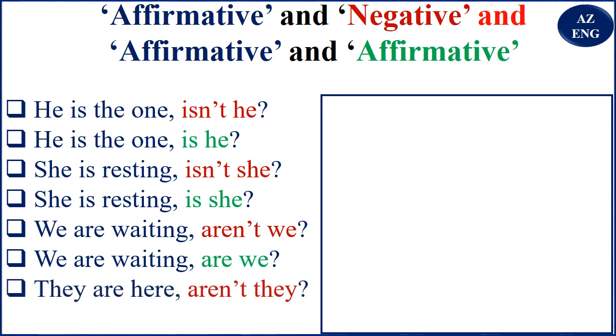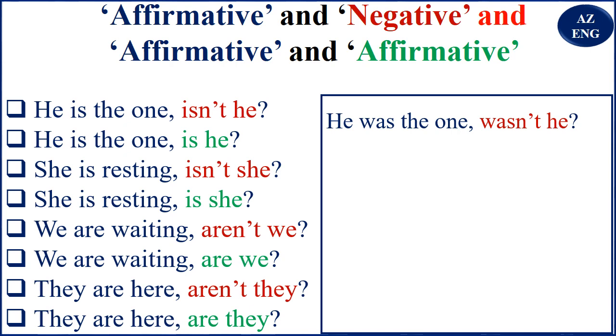They are here, aren't they? So your thinking is, it's true that they are here. But if you don't know whether they are here or not, whether it is yes that they are here or it isn't, you use "they are here, are they?" So the first one, they are here, aren't they, is affirmative and negative. But "they are here, are they?" is affirmative and affirmative. So you know what that means.